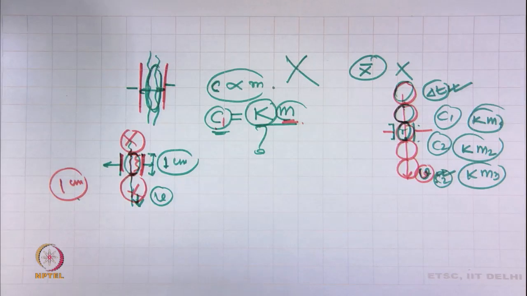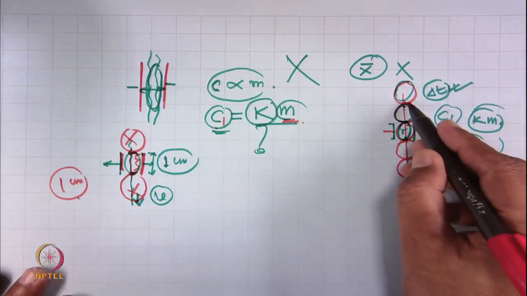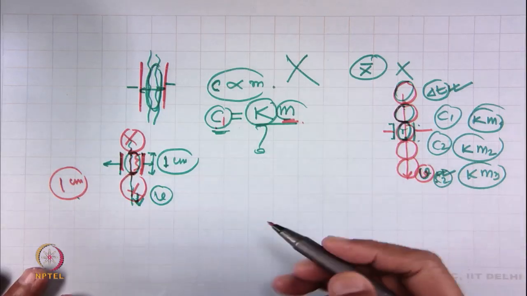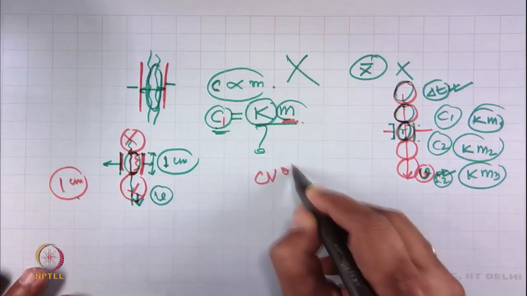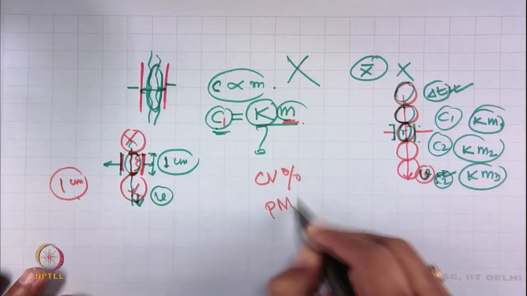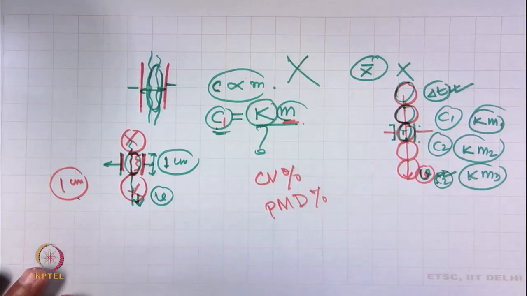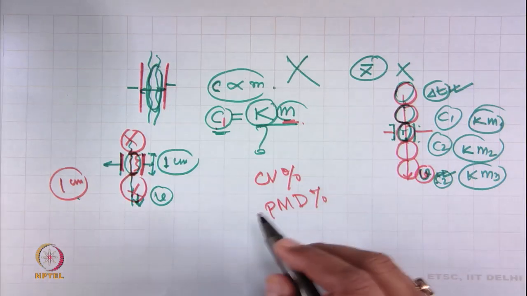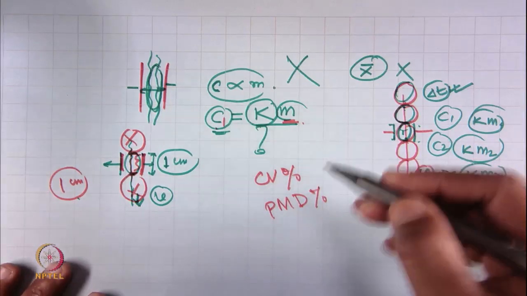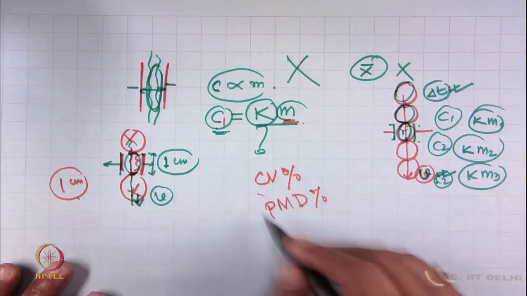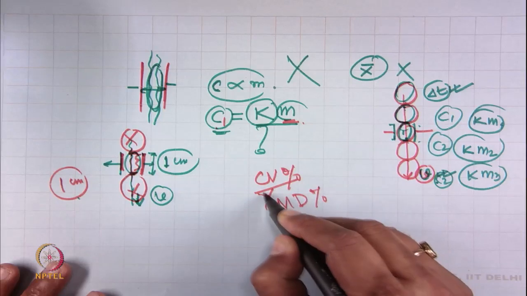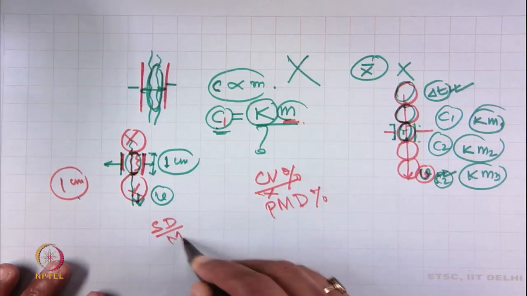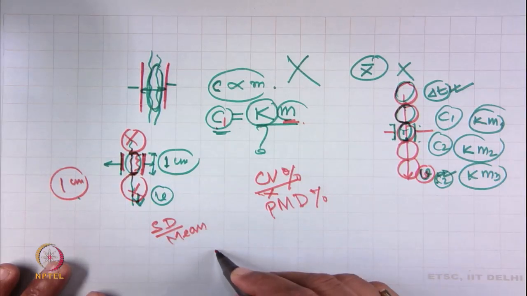Now, if I want to measure the variability, we will measure it in terms of CV percent or percentage mean deviation, as we will be dividing the standard deviation with mean, or mean deviation